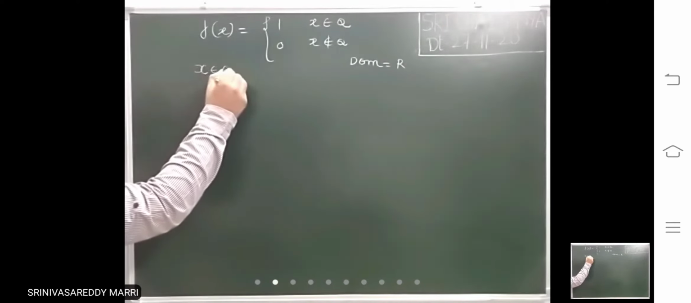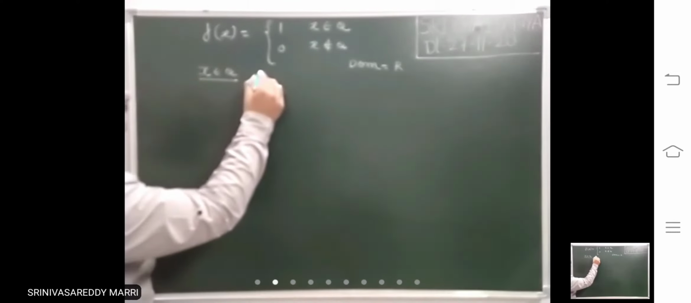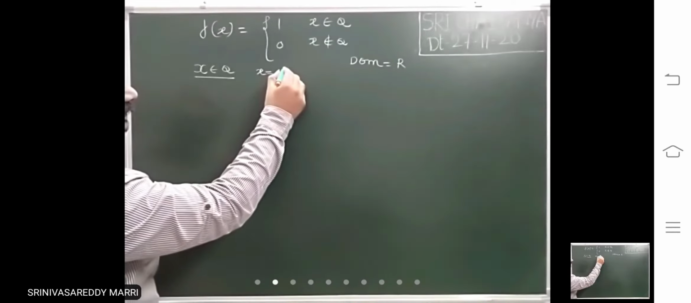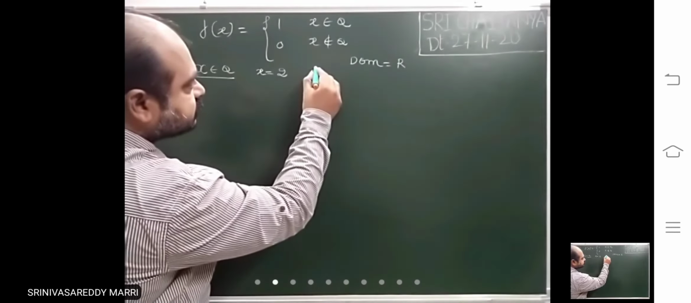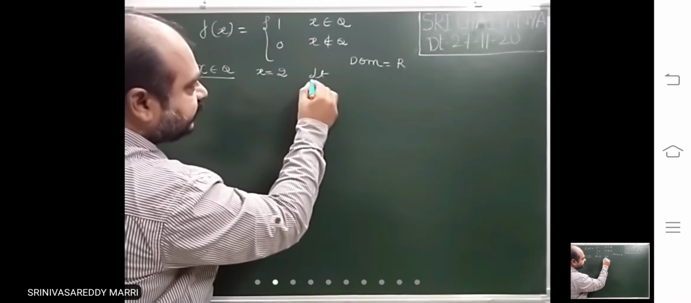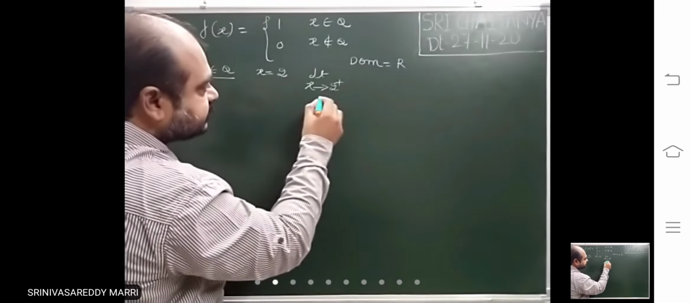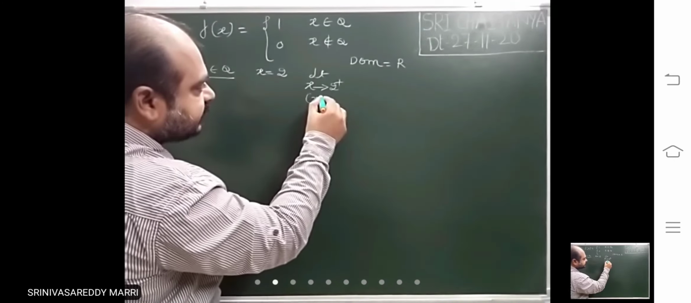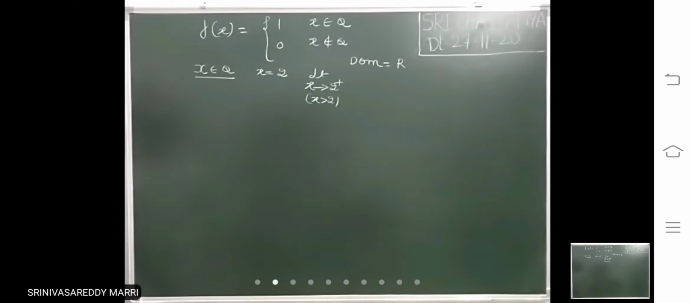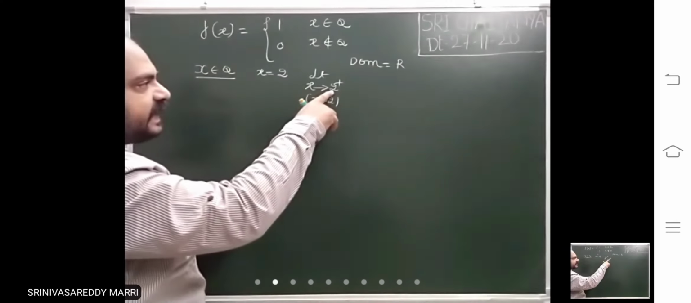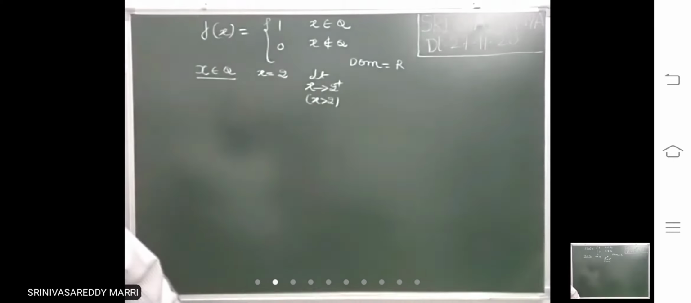Let us take a rational number. Let x be a rational number. You take any rational number. Even an integer is also a rational number. Let us take 2. Suppose you are finding the right hand limit, 2 plus. That means just greater than 2, not 2.